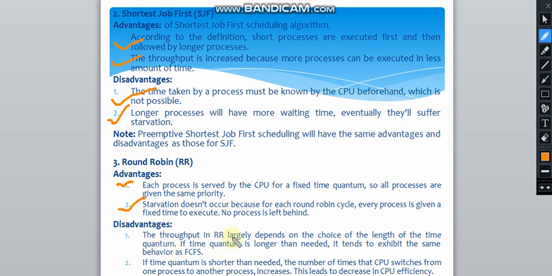and these are the disadvantages of round robin system. The throughput in round robin largely depends on the choice of the length of the time quantum, and if the time quantum is longer than needed, it tends to exhibit the same behavior as FCFS, and if time quantum is shorter than needed, the number of times that the CPU switches from one process to another increases. This leads to decrease in CPU efficiency.